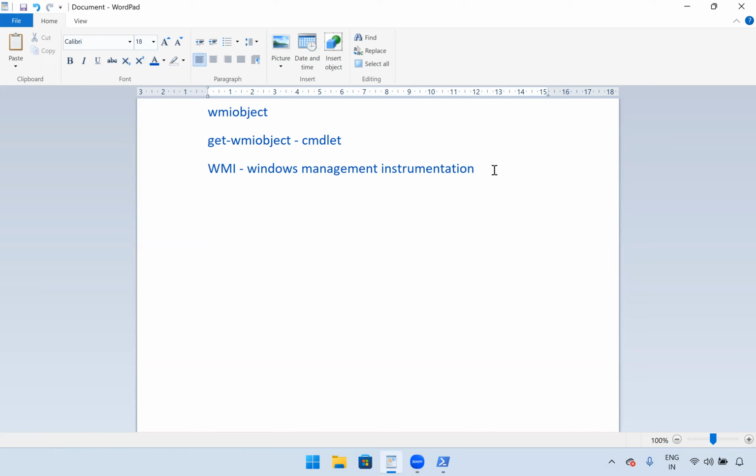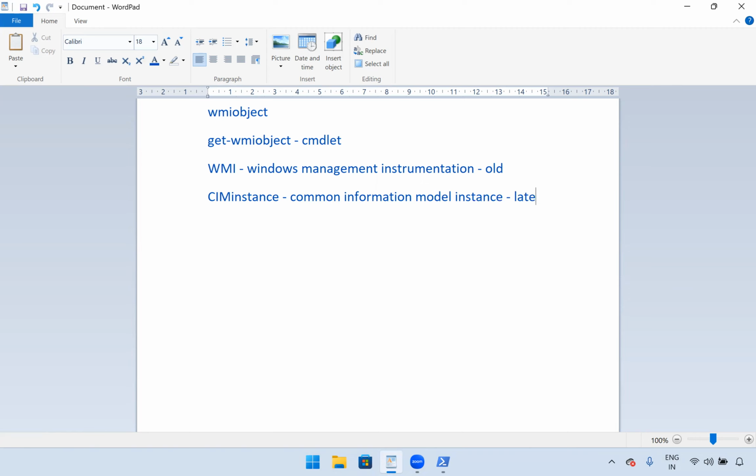This WMI is old now. Why did this become old? Definitely there should be a new version, something latest. The latest is called CimInstance, the Common Information Model instance.